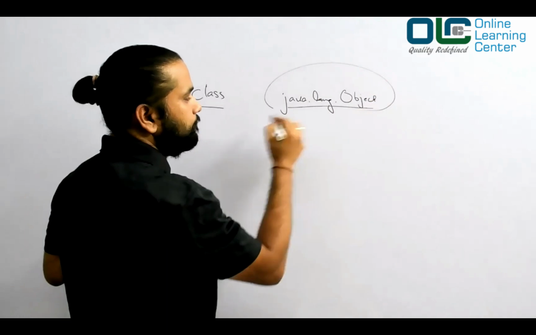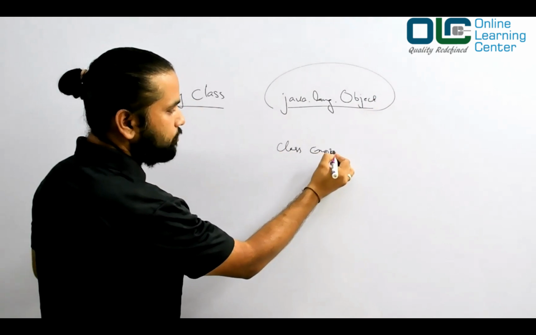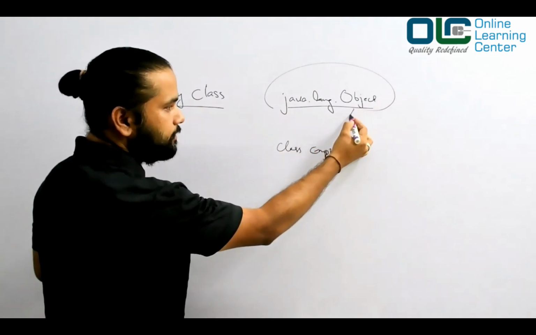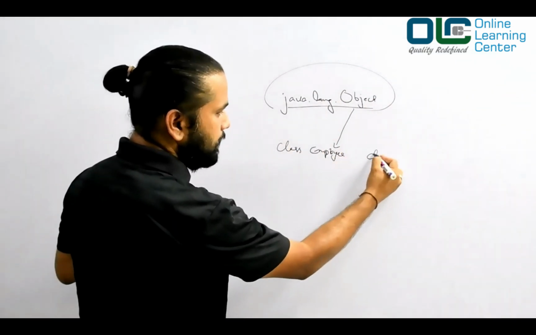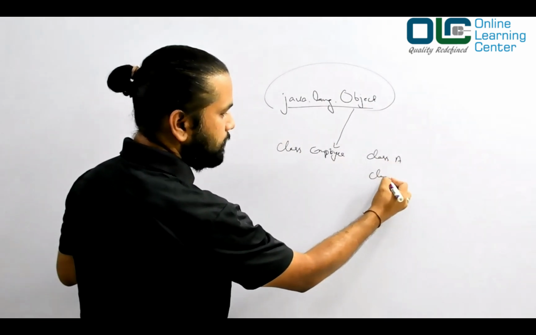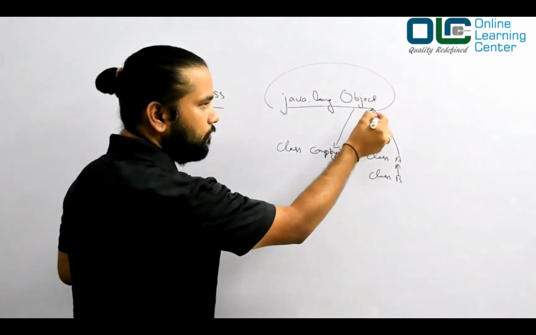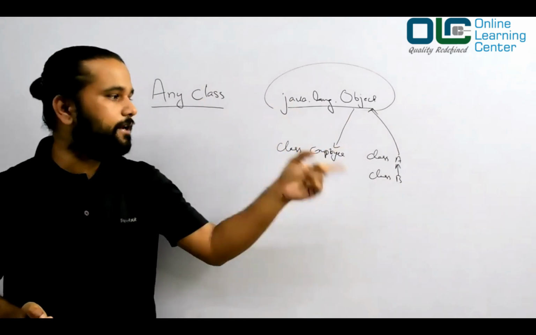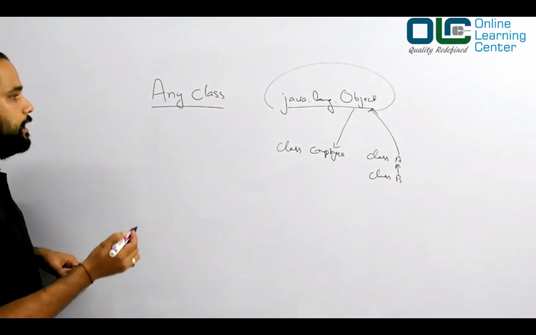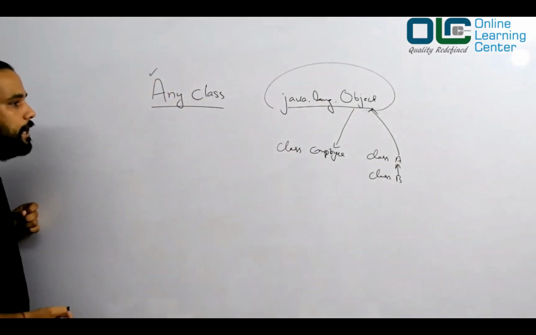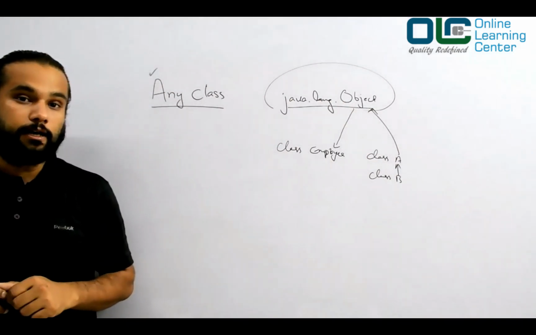This is the godfather. Whatever class you write, say class Employee, this class Employee is basically the child of Object class, directly or indirectly. If you say class A, and class B, and this B is a child of A, then A is by default a child of Object. That's how it works in Java. Every class would be basically a child of Object class. Likewise, in Scala you have something called Any. In Scala there is a class called Any, which is the super class of every other class in Scala.